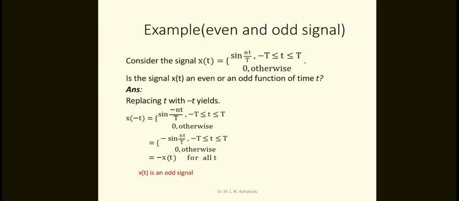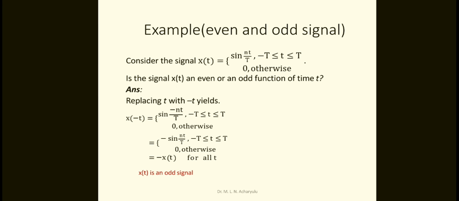So what do we get finally? Minus x of t. We had x of t equal to sine of pi t by T, but we got minus sine of pi t by T. Therefore it is minus x of t for all t.